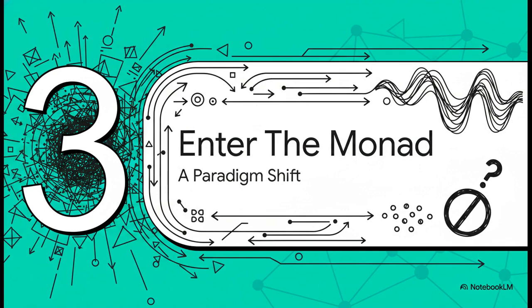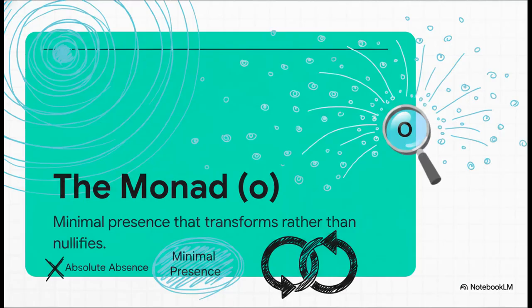Part 3. Enter the monad. And this brings us to the core of Mesut Tez's paper. This is where we get the paradigm-shifting solution that bridges Leibniz's solid units and Whitehead's dynamic processes. Enter the new monad, represented by a lowercase o. Tez redefines the monad not as a static block, but as minimal presence. It's a foundational unit that transforms rather than nullifies.